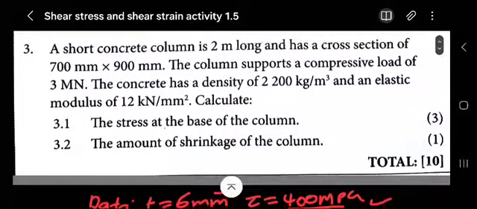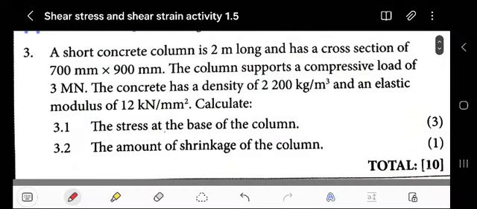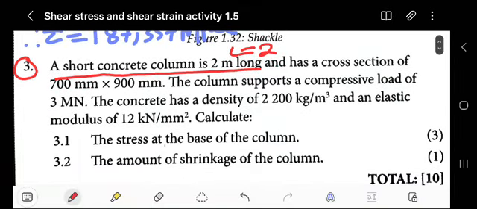So I've given number 3. A short concrete column is 2 meters long. We have the length, which is 2 there. It's the original length, and it has a cross section.